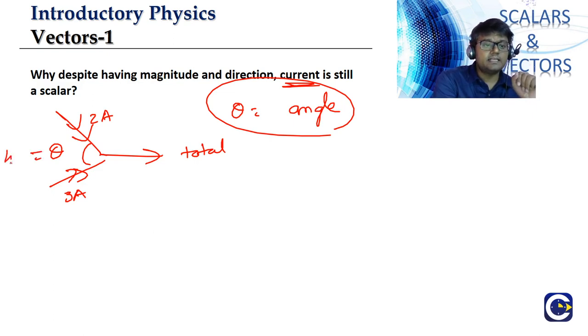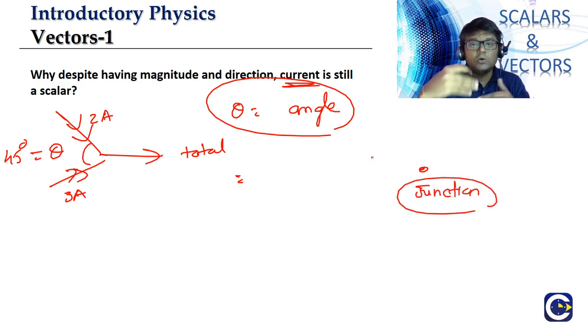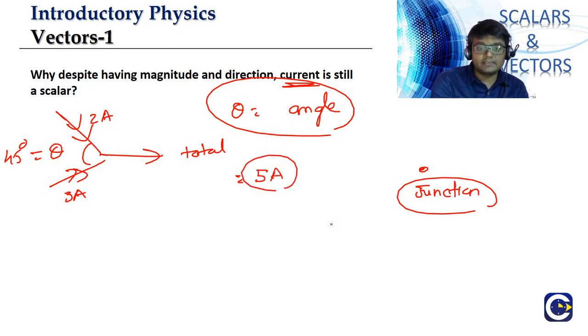Now, very specifically, let us say theta is equal to 45 degrees. What is the total current? Remember, we studied this in the 10th standard, and you will study it again in the 12th standard. At a junction, the total current coming in is equal to the total current going out. The total current coming in is 2 plus 3, which is 5. The total current going out must be equal to 5 amperes. This is called Kirchhoff's junction rule, which you will learn in the 12th standard. Whatever total current comes into a junction, the same amount must leave the junction.